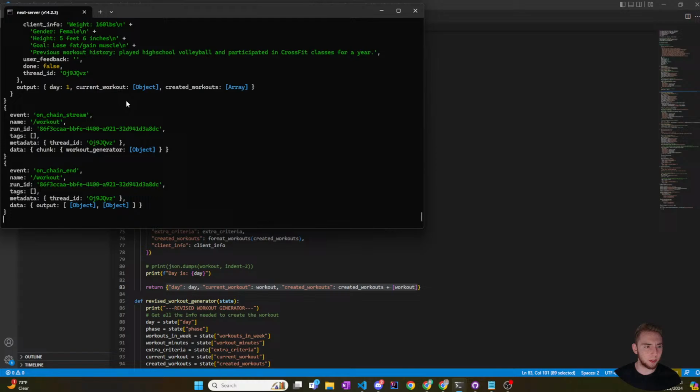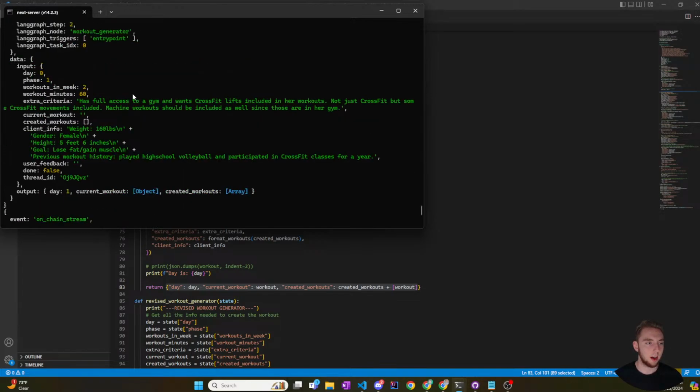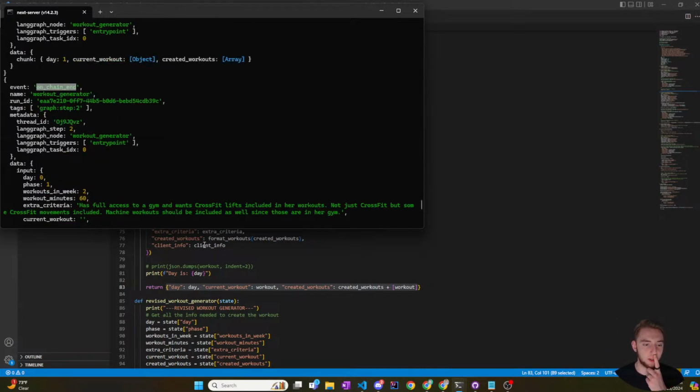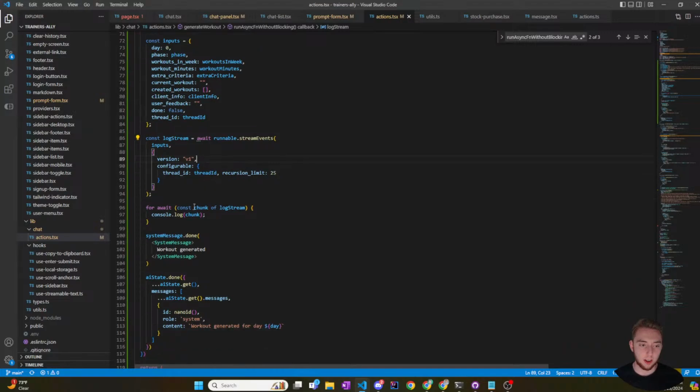Because what I might need to do is, when the chain ends, so when I get the event that is a chain end, I need to get the output that is the current workout or created workouts. Or I guess just current workout. Okay, so let me do that. I think that'll be the last thing, and then I'll wrap up the stream here. So let me go back to my code here.